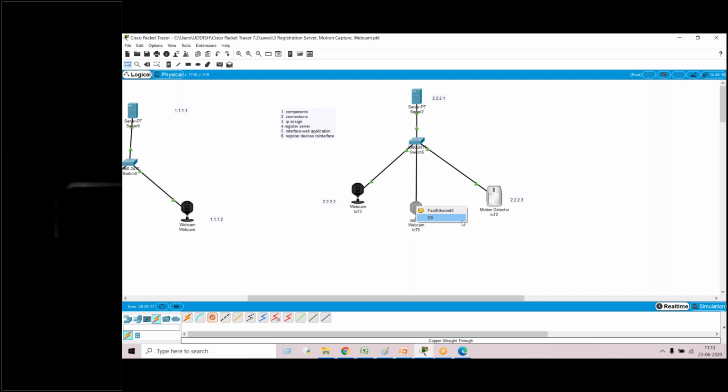That's the problem. I think you have used that cable somewhere. What you try to do is simply do the one thing: just delete the cable and the webcam. Once again, reinstall the webcam, ma'am. Okay, sir. I deleted, sir. Again, I inserted the webcam.